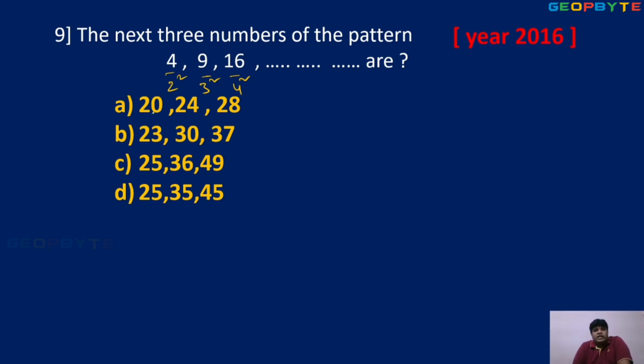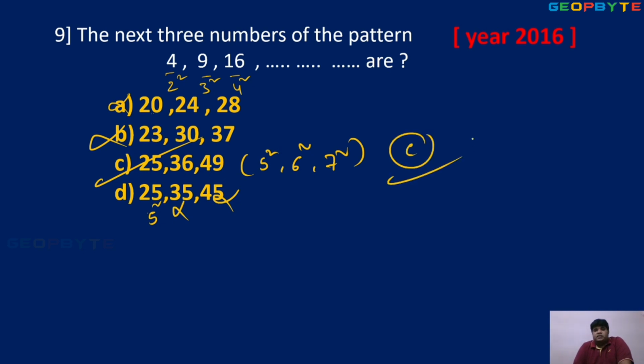So you can check, 20 is not a square, so cancel. 23 is not a square. 25 is a square, so 5 square, 6 square, 7 square. So satisfied. Option C is satisfied. Here 5 square is okay, but here 6 square is not satisfied. So option D is wrong. What is the option then? C is the answer.